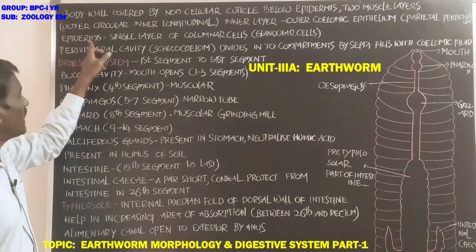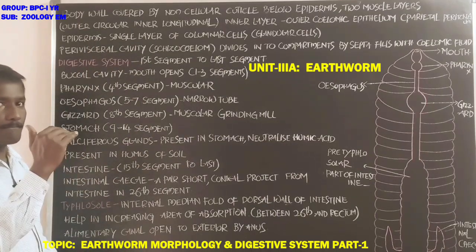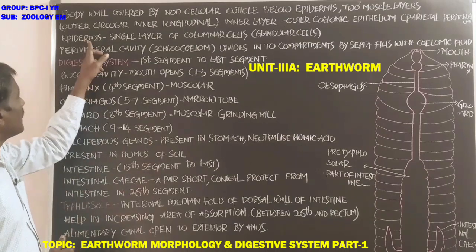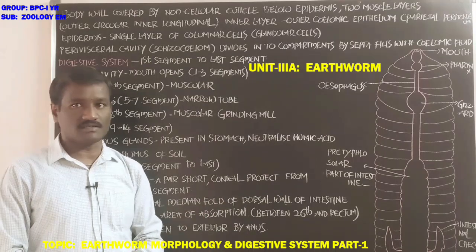Next, epidermis. What about the epidermis? Below the cuticle, this is the epidermis. It is a single layer of columnar cells.